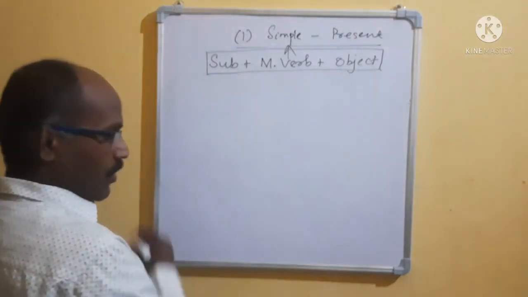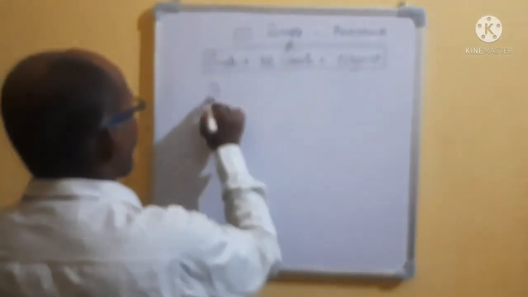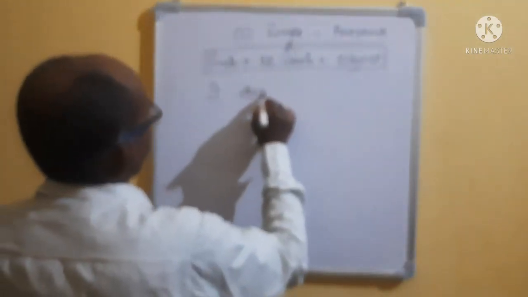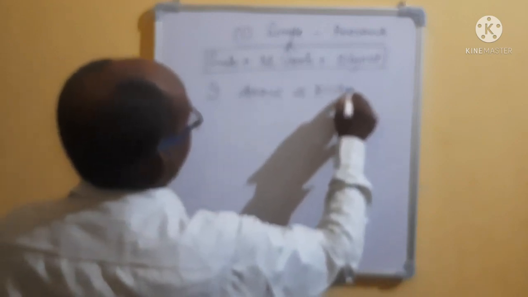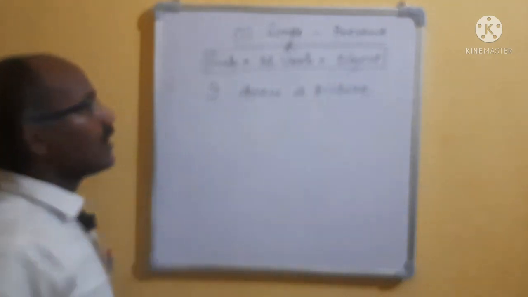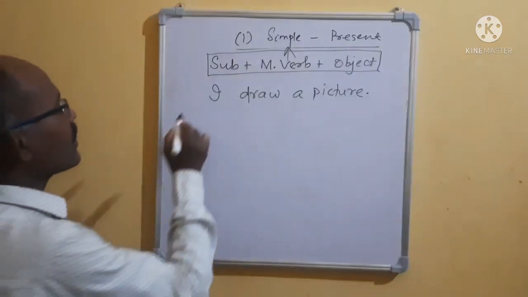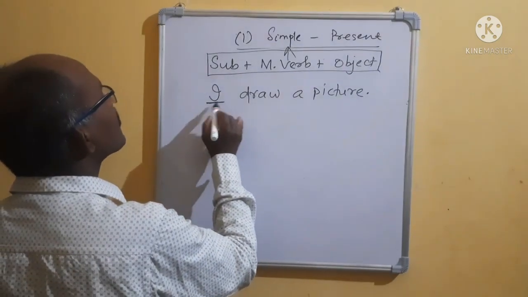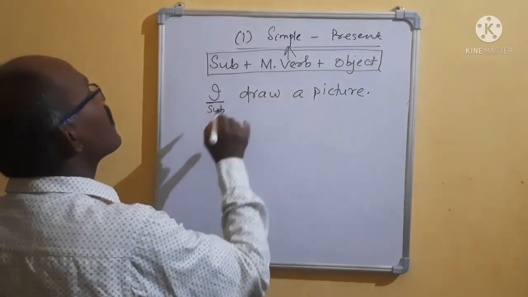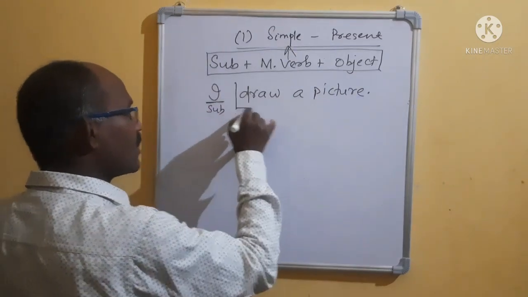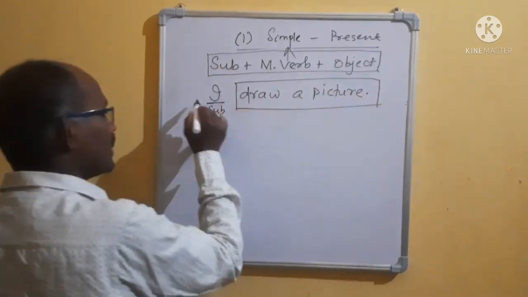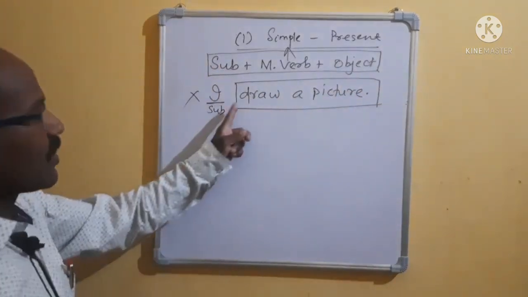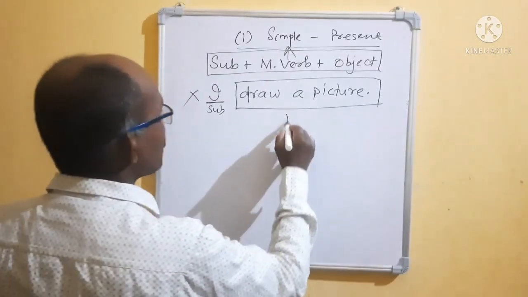Suppose I wrote, I draw a picture. Here this is known as subject. But the rest part, leaving the subject, will be known as predicate.